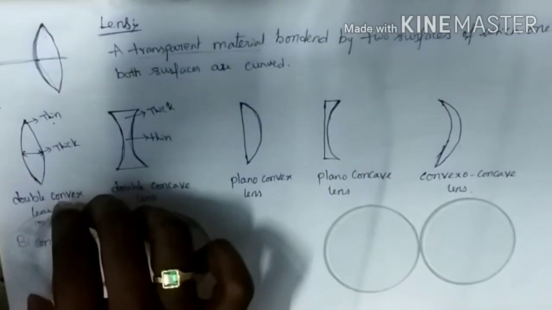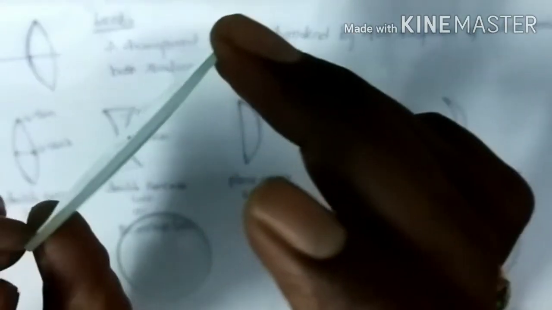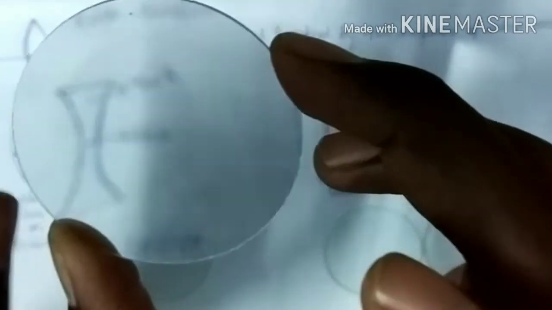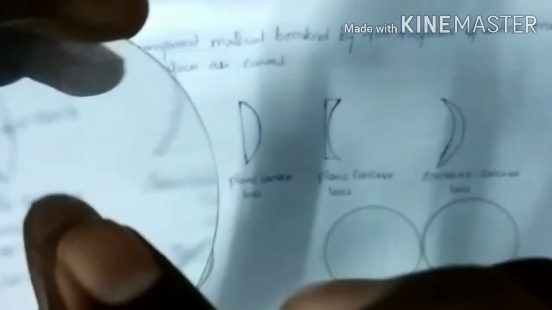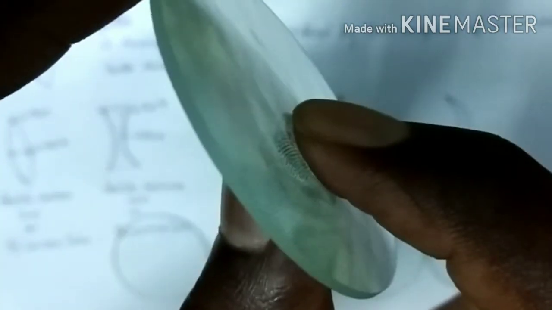Okay, observe here carefully, children. See, this is a double convex lens. You can see here, it is thin at the edges, very very thin. It is thin at the edges and thick in the middle. So this lens we call a double convex lens.